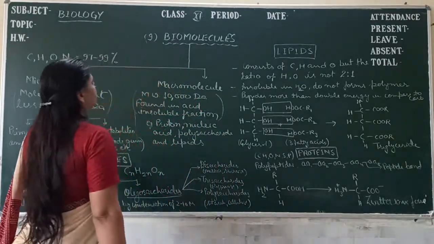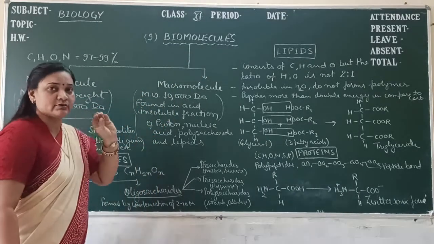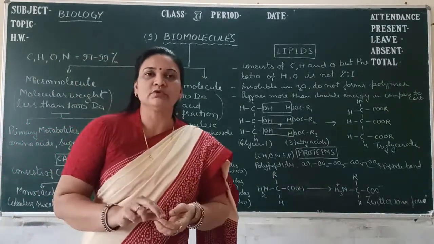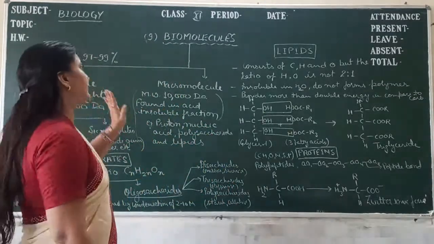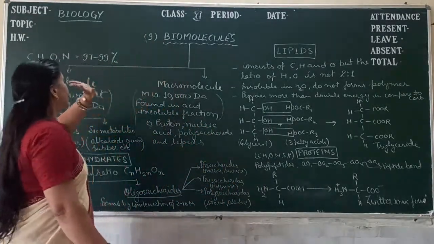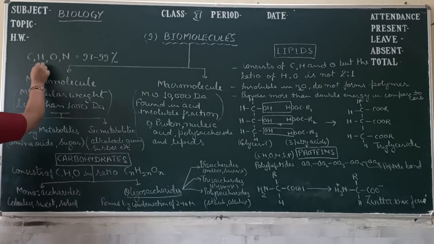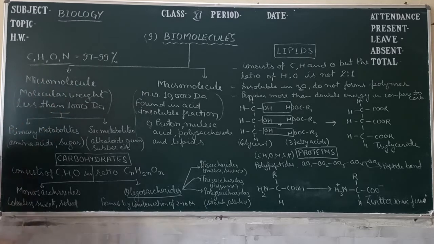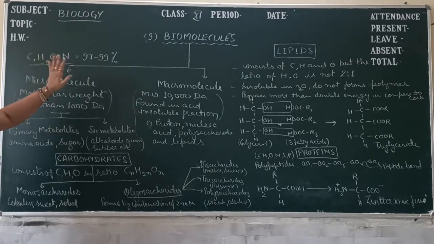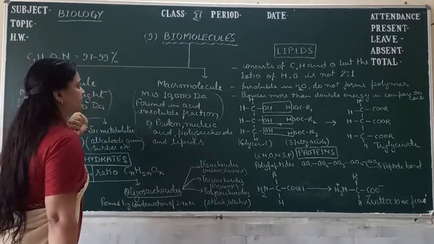Today we will start a new chapter, Biomolecules. What are biomolecules? All the molecules and the compounds which are present in the body of living things are known as biomolecules. Generally, these biomolecules consist of carbon, hydrogen, oxygen and nitrogen. In our body, these four elements are present 97 to 99%.